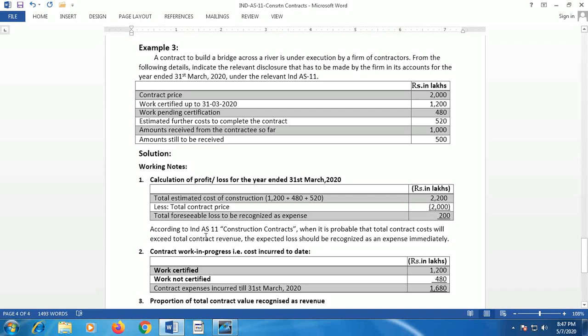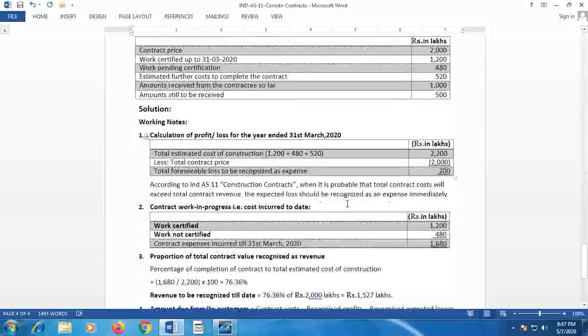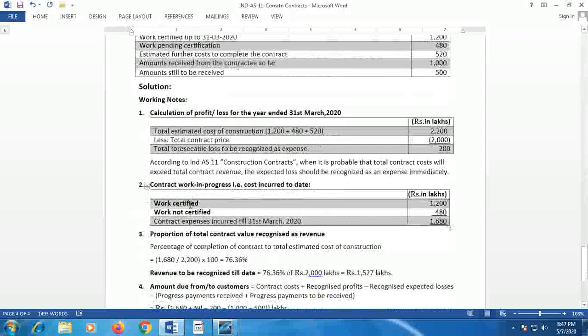Here, under Ind AS 11 construction contracts, where it is probable that the total contract cost will exceed the total revenue, the expected loss should be recognized as expense immediately. That means if there is a foreseeable loss, it should be accounted for in the year in which it is recognized. Working note 2 explains